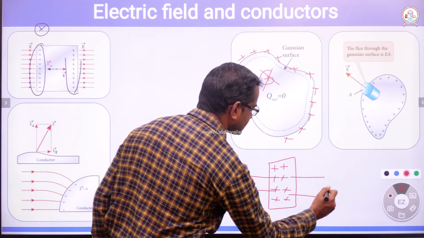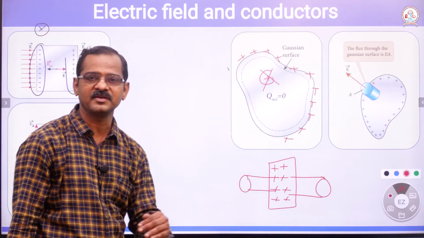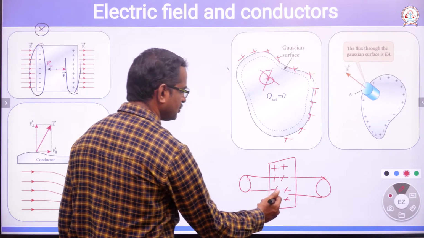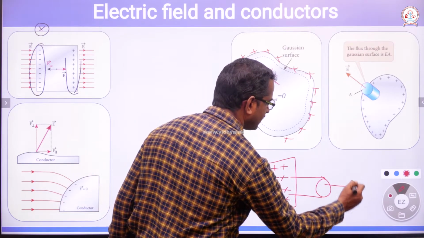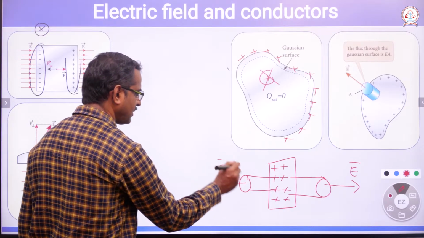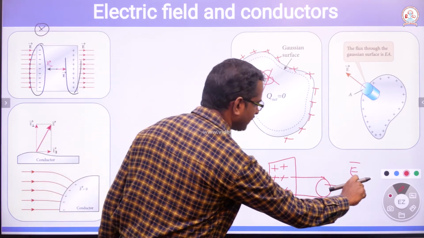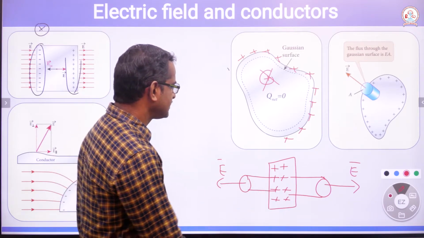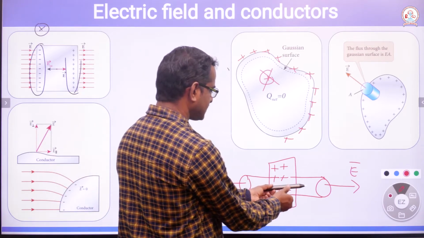The Gaussian surface is an imaginary surface. Due to the positive charge, the electric field at this point will be along this direction. Here also the electric field will be along this direction, on the Gaussian surface. Imagine it is like a cylinder.